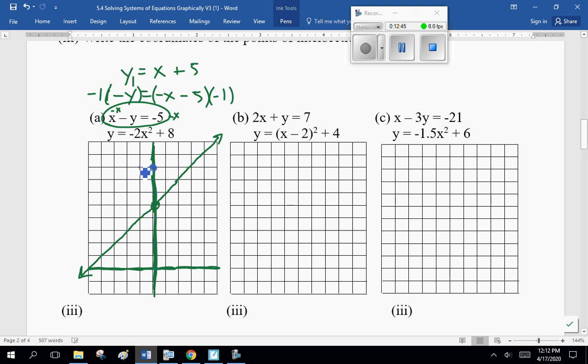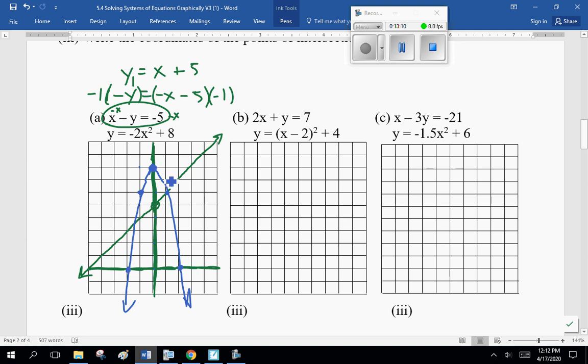So I go over 1 and down 2. Over 1 and down 2. I go over 2 and down 8. 2 squared is 4, times 2 is minus 8. Not the best drawing, but you get the idea.